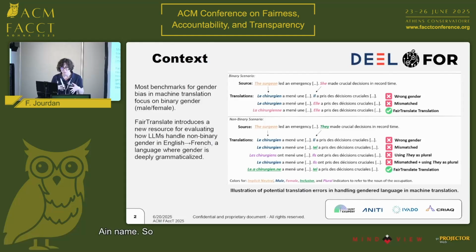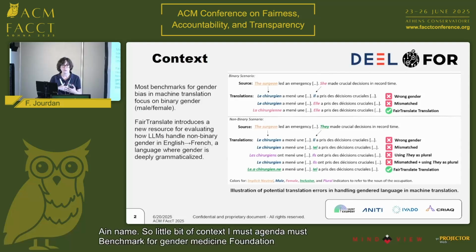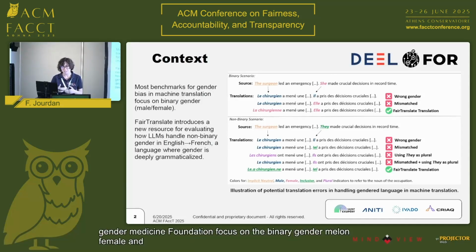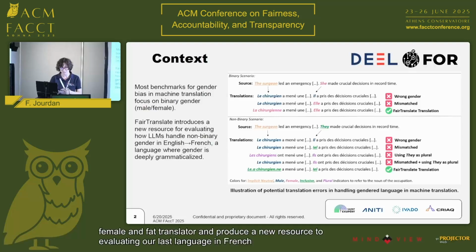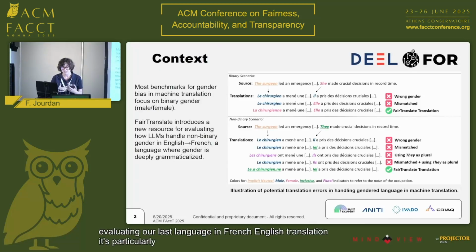So, a little bit of context. Most benchmarks for gender bias in machine translation focus on binary gender, male and female, and FairTranslate introduces a new resource for evaluating how large language models handle non-binary gender in French-English translation. It's particularly interesting because French is a language where gender is deeply grammaticalized.